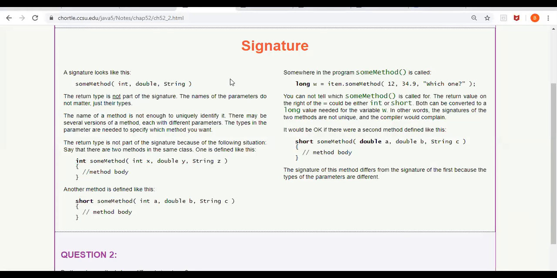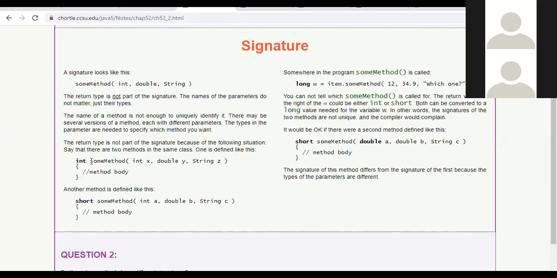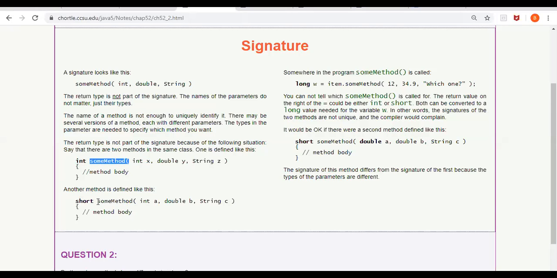So the point is these two methods, sum method and this method, they both have the same name, and also they have the same types of parameters, which means that